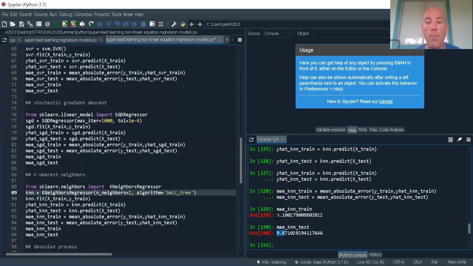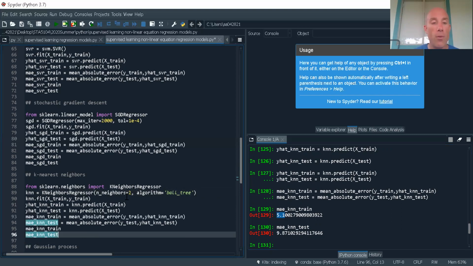This is a good example of why we want to do the train test split. Because if I didn't do train test split, if I used my entire data set to build the model and I used that same data to evaluate model quality, I would have felt like this was a really good model. And I would have been really pumped up and excited. But you know what would happen? I would have gotten smacked in the face down the road. And I would not have expected it.